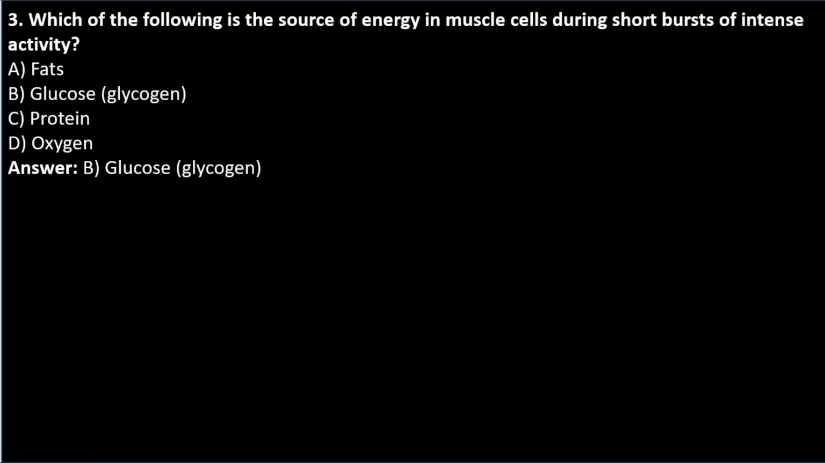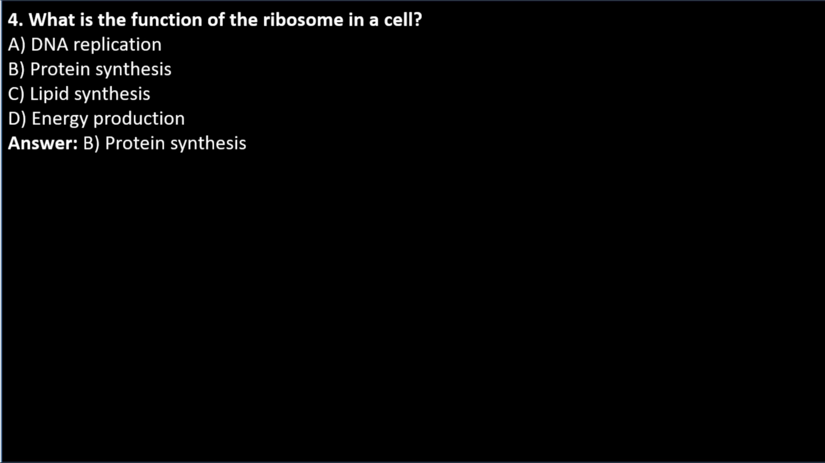Question number 3. Which of the following is the source of energy in muscle cells during short bursts of intense activity? A. Fats. B. Glucose, glycogen. C. Protein. D. Oxygen. Answer is B. Glucose, glycogen. Question 4. What is the function of the ribosome in a cell?